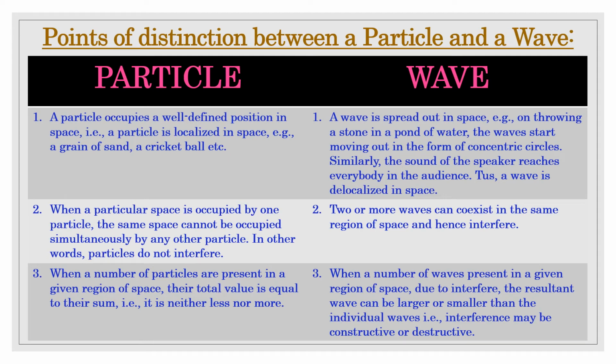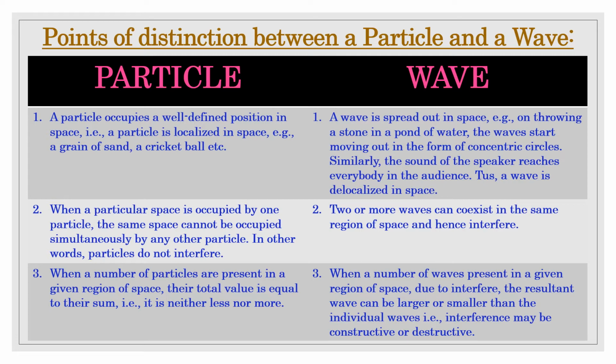Now, the concept of a particle and a wave can be understood by a number of points of distinction between them. A particle occupies a well-defined position in space. That is, a particle is localized in space, for example a grain of sand or a cricket ball.